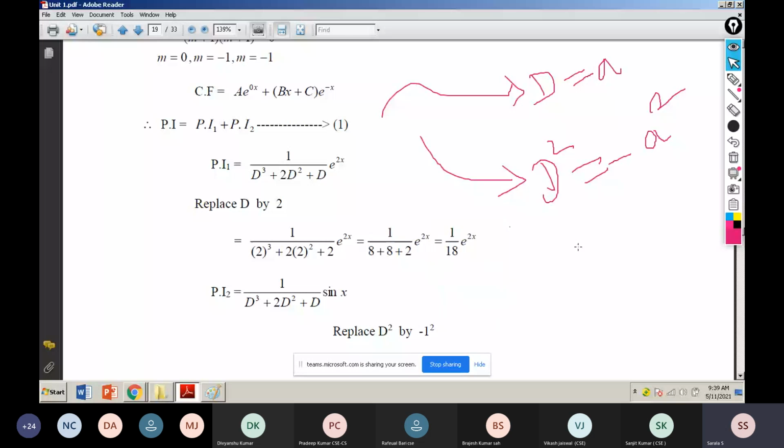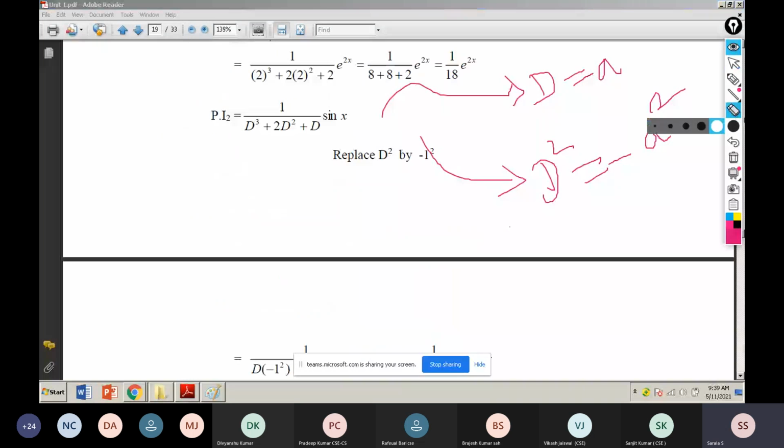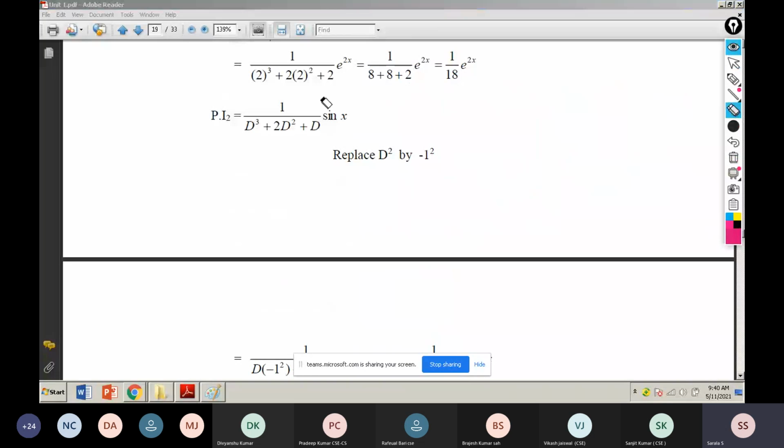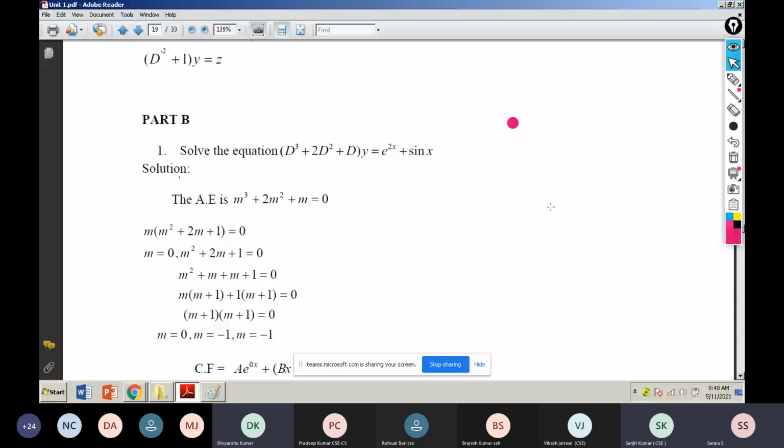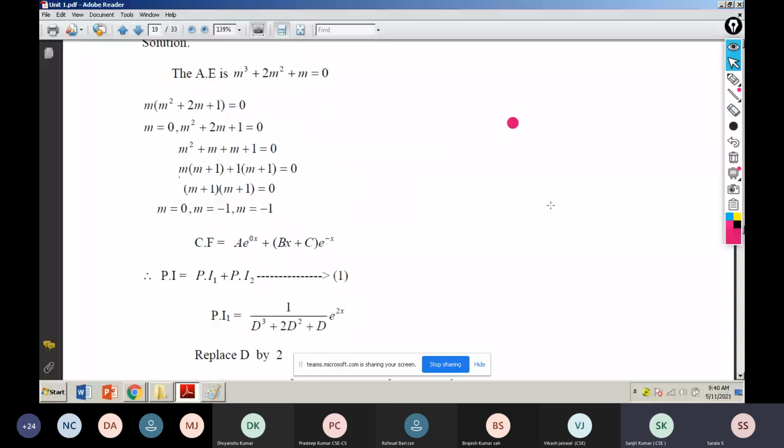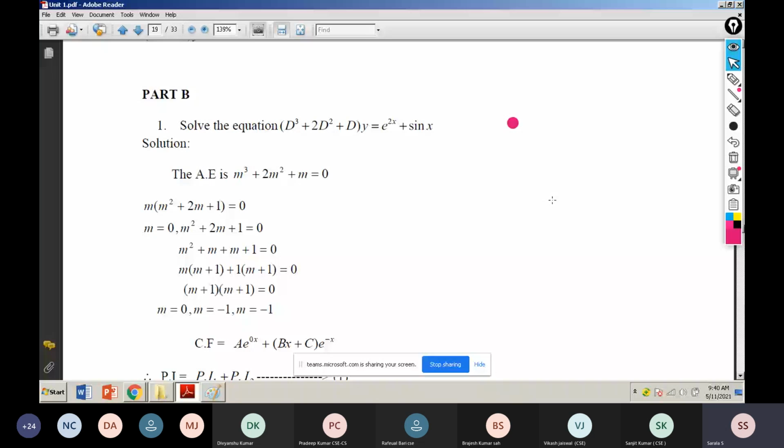Now I go to this second type. For the second type, what we are doing means 1 by. Do students understand or not? Yes, ma'am, understood. No, ma'am. No means, exponential function was explained in the last class. What's your doubt? Tell me. I will clarify your doubt. Which place are you having doubt?